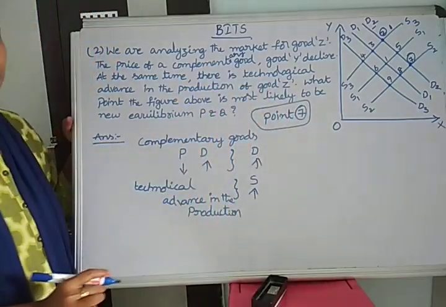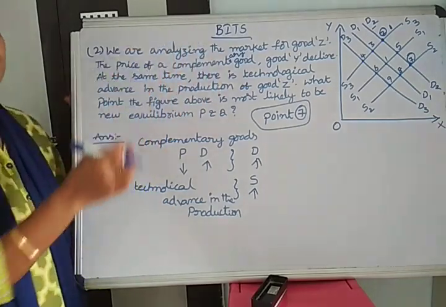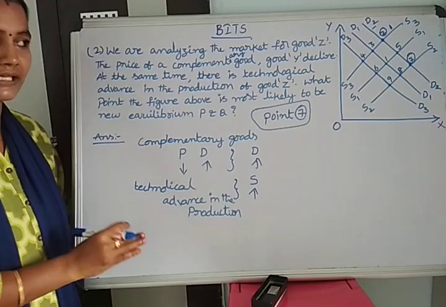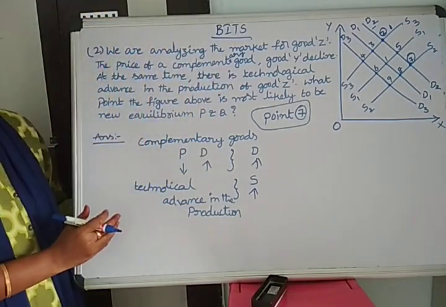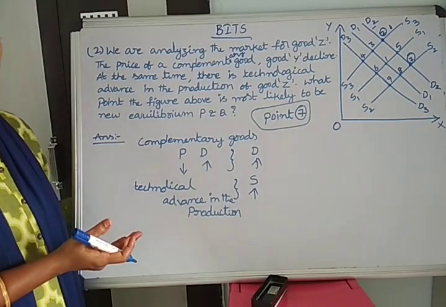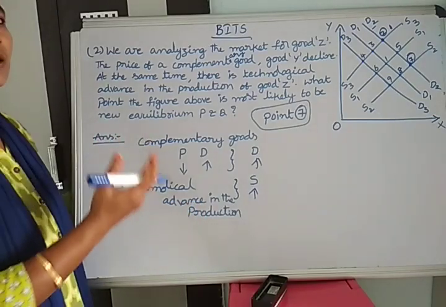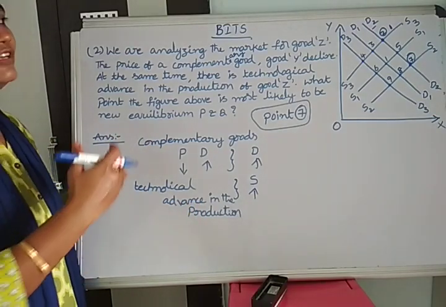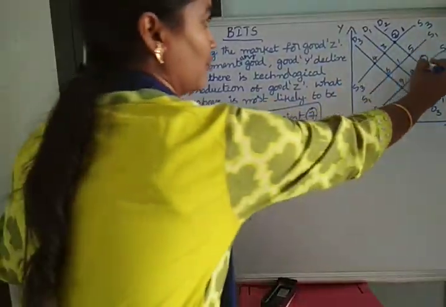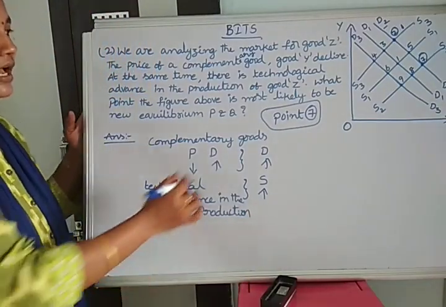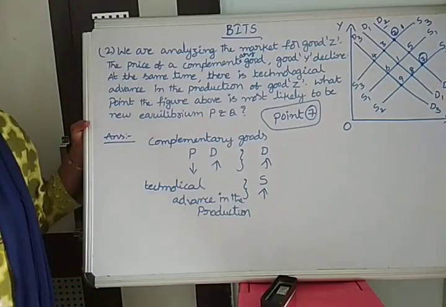Based on the question, we analyzed this. When one good's price decreases, the remaining good's demand increases in the case of complementary goods, so demand is increased. When we use modern technology, producing more goods leads to supply also increasing. Both increased means the supply curve and demand curve are shifted to the right, that is D2 and S2. These two intersect at point 7, so point 7 is the new equilibrium price and quantity. This is the answer.